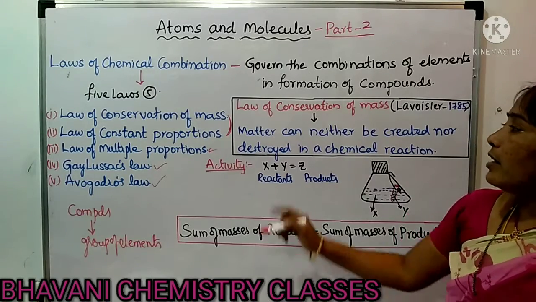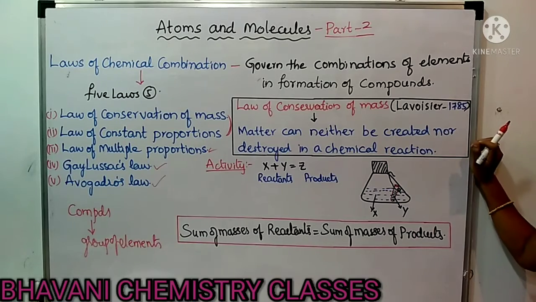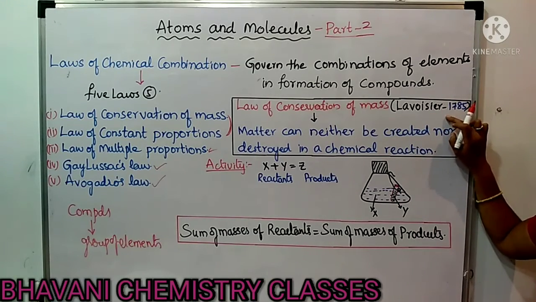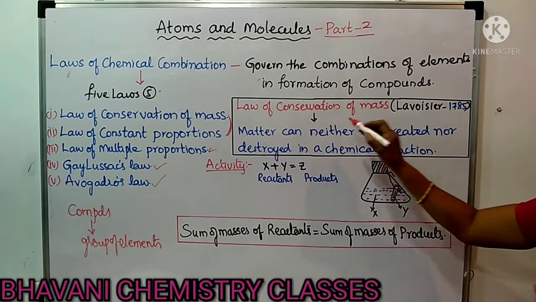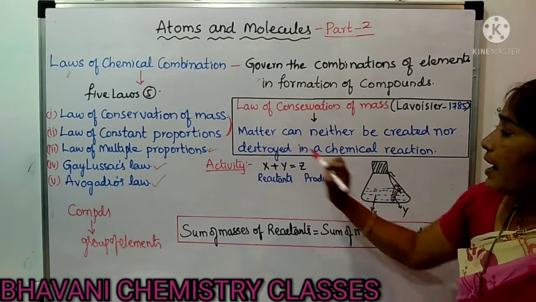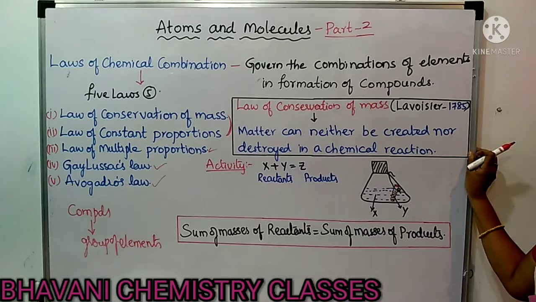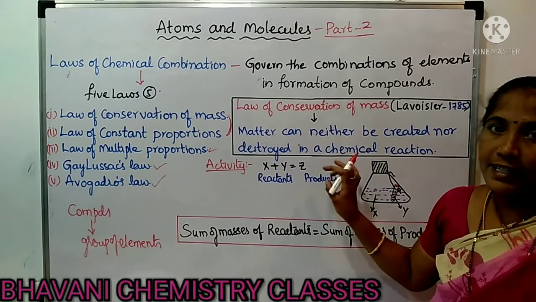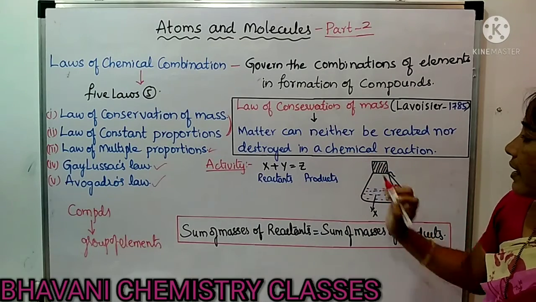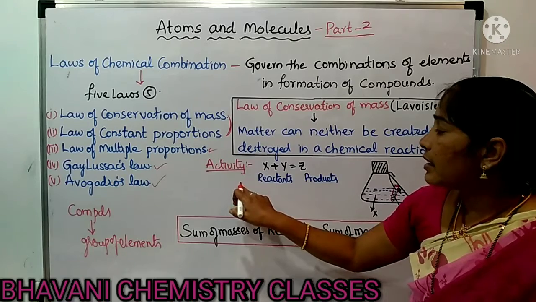Now, let us come to the first law, that is the law of conservation of mass. It was given by the scientist Lavoisier in the year 1785. According to this law, matter can neither be created nor destroyed in a chemical reaction. Matter cannot be destroyed or created. How can we understand this? To get it, there is one activity.